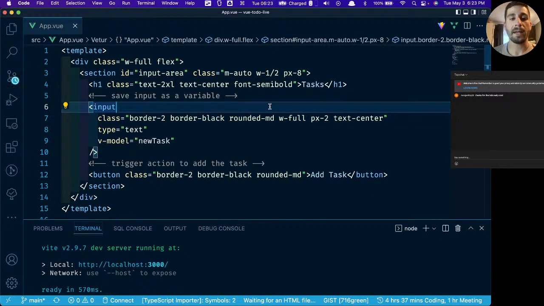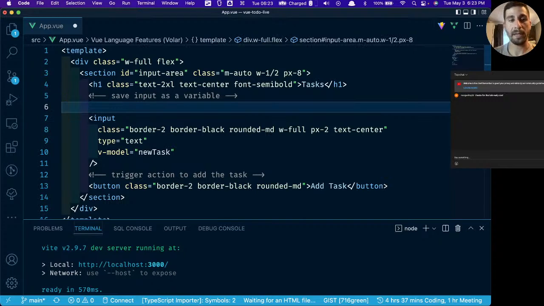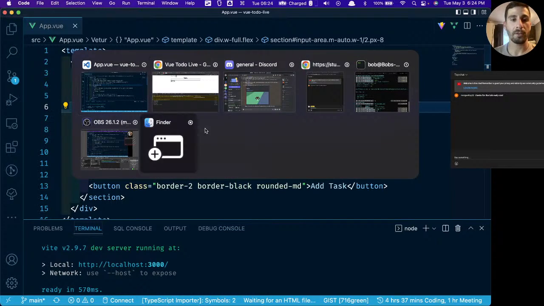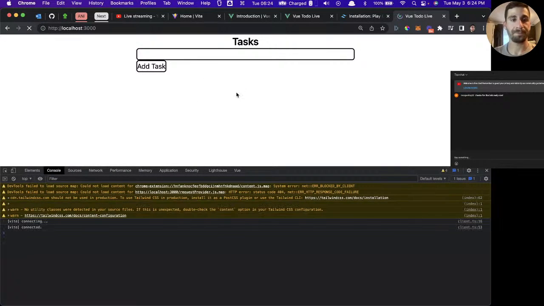So now we need to test when we type in this input. We need to find out, is the input binding to our data? The way that we can verify this right now is we can throw a template in here and we can say newTask. So as soon as we start typing into that input now, we should see the box move over as the name of the task appears not only in the box, but also to the left of the box. So let's see if that happens.